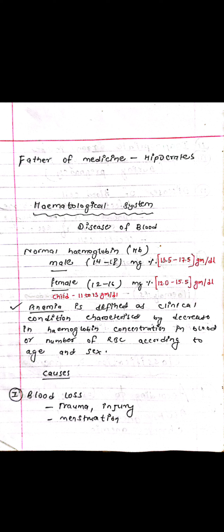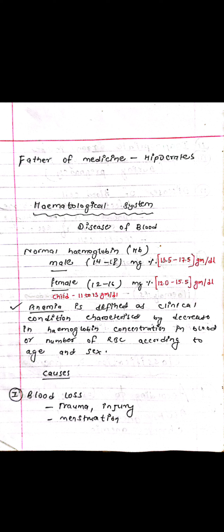Normal hemoglobin in male is 14 to 18 mg%, that is 13 to 17.5 gram per dl. In female it is 12 to 16 mg%, that is 12 to 15.5 gram per dl. In children it is 11 to 13 gram per dl.